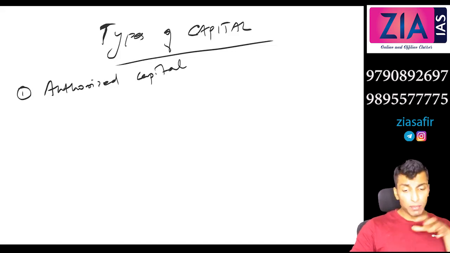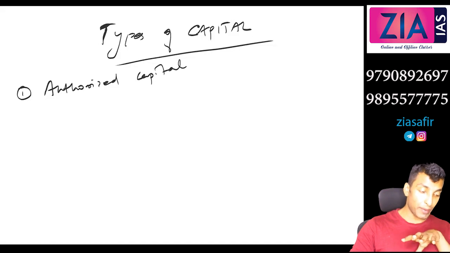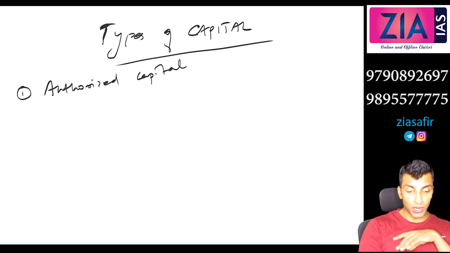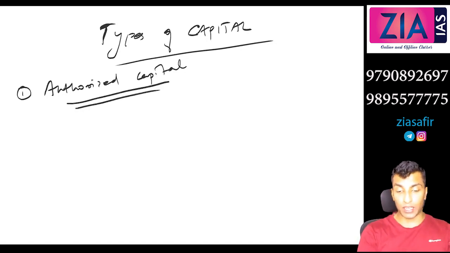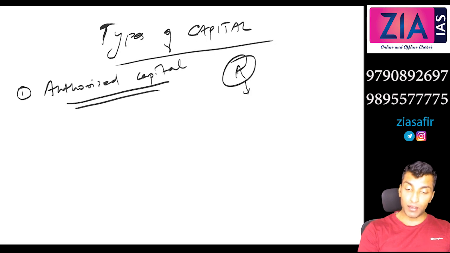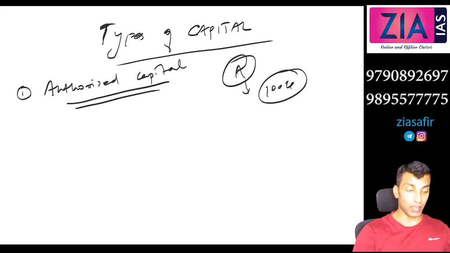Now, is it possible that a company may be able to raise the maximum possible capital? It is not necessarily possible, right? So we have other terms also, like issued capital, subscribed capital, called up capital, paid up capital, etc. I hope you understood authorized capital. This is the maximum fund that you can raise for a company. Let's say for company A, you are allowed to raise 100 crore. So that is the maximum you can raise for that particular company.